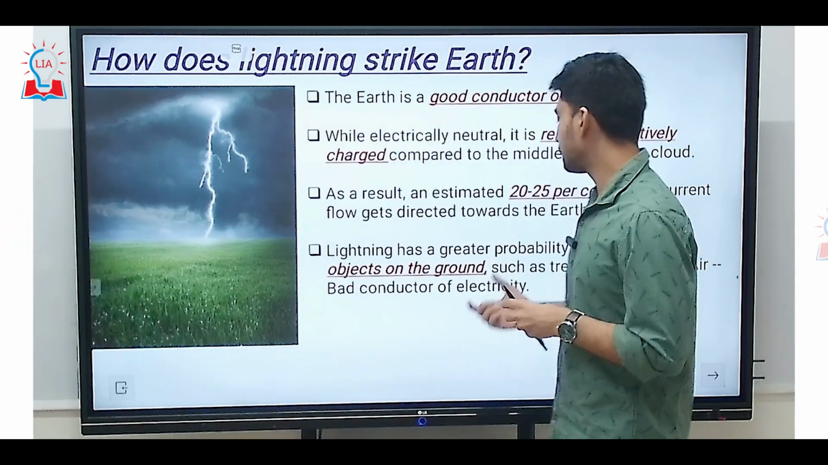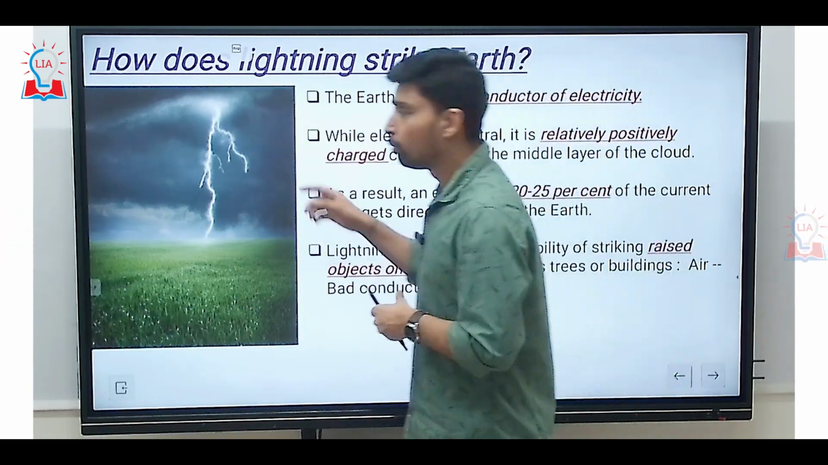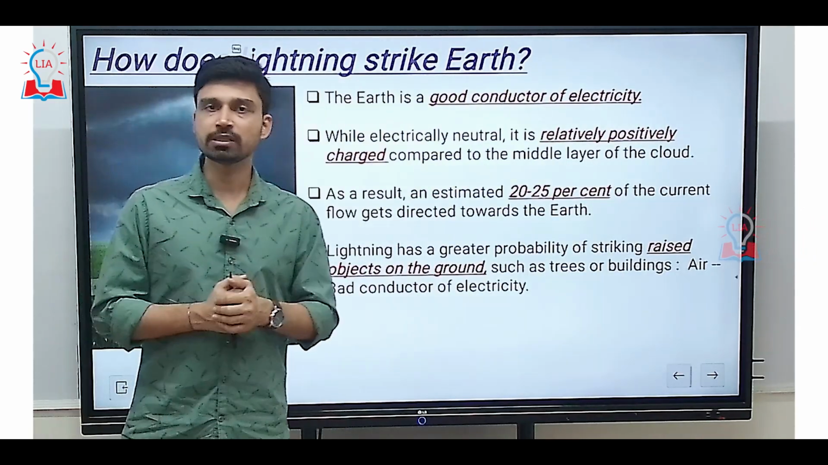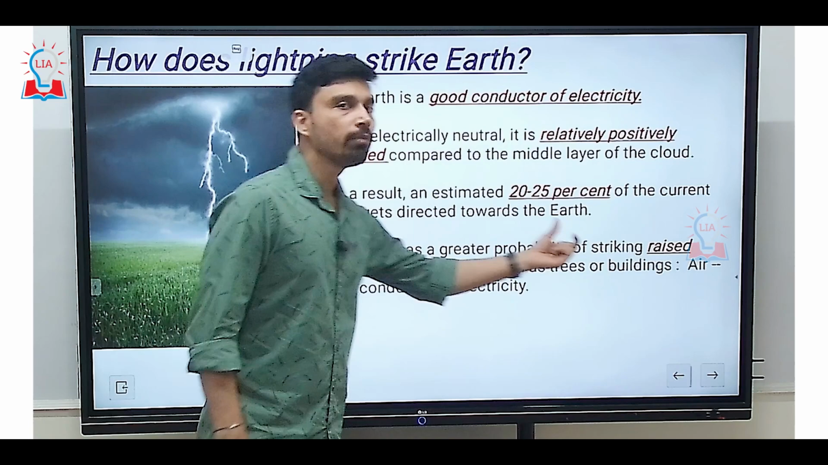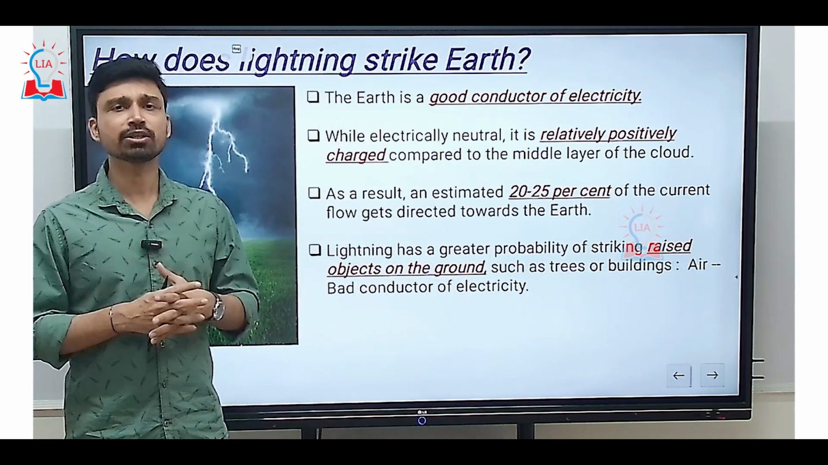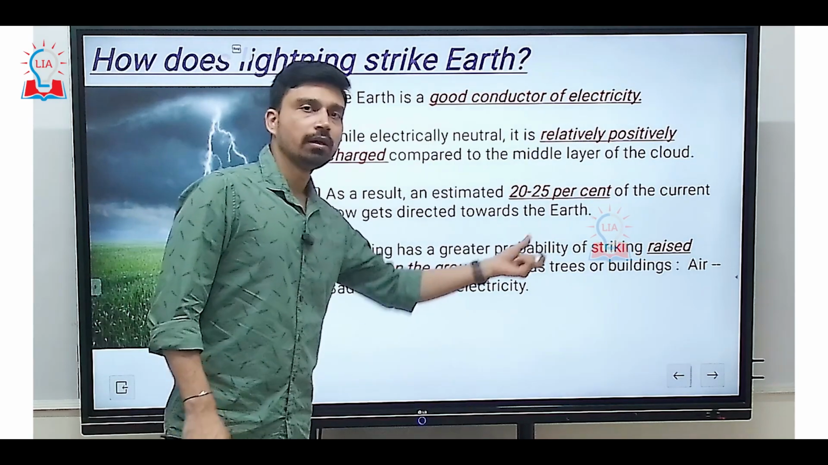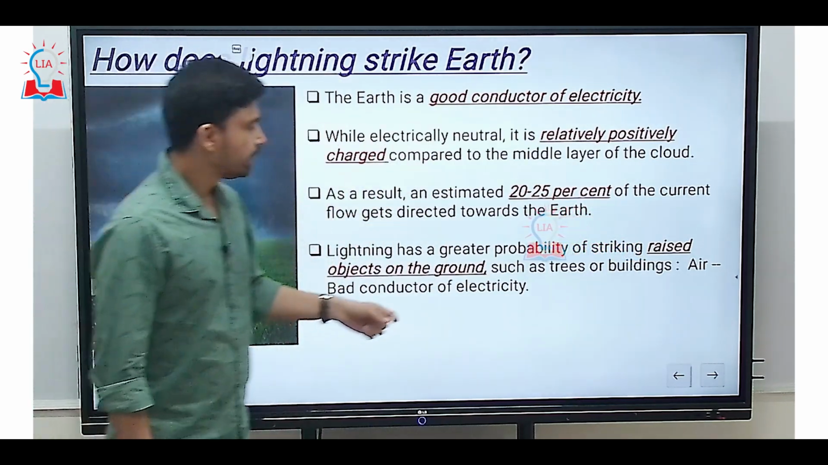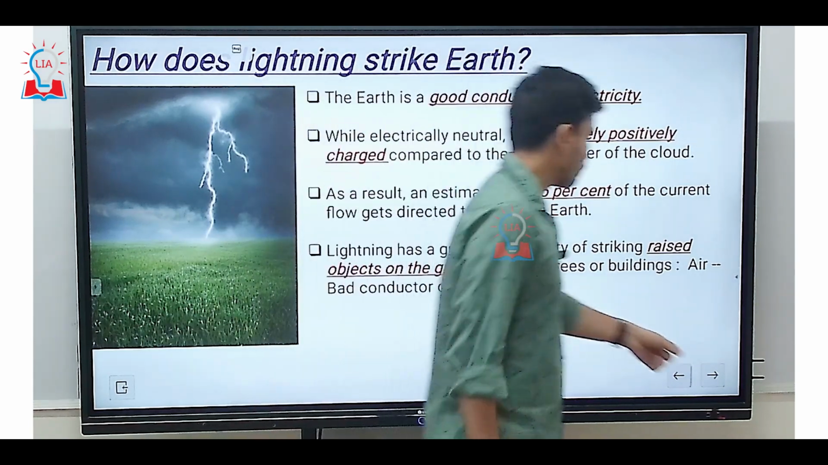And thus, since air is a bad conductor of electricity, whenever a lightning discharge happens, it tries to find a path of least resistance. And thus, the tall buildings, the raised buildings, especially if they are made up of metallic structures, act as a path of least resistance, and the lightning basically strikes those particular regions.